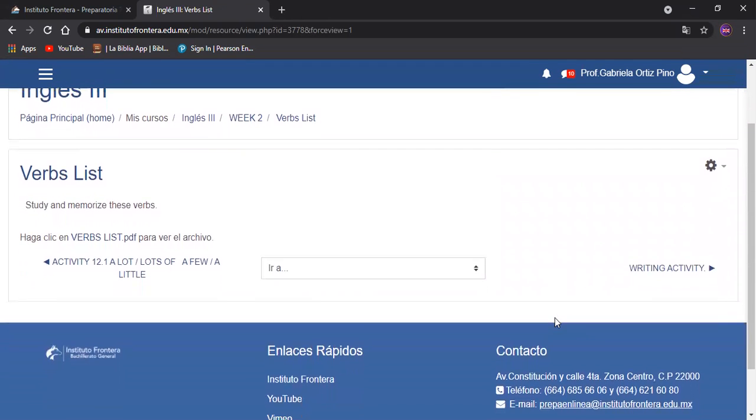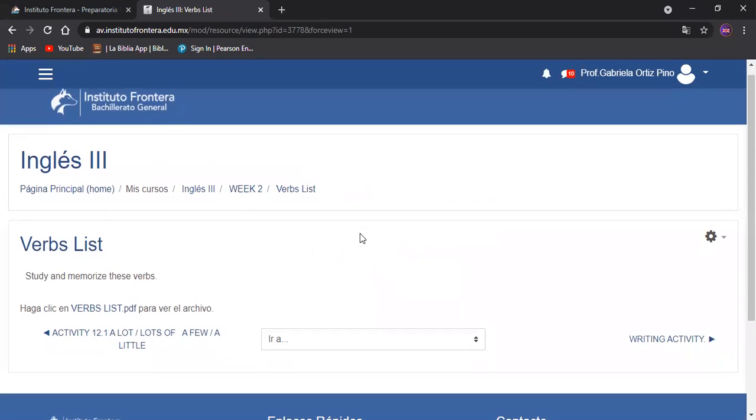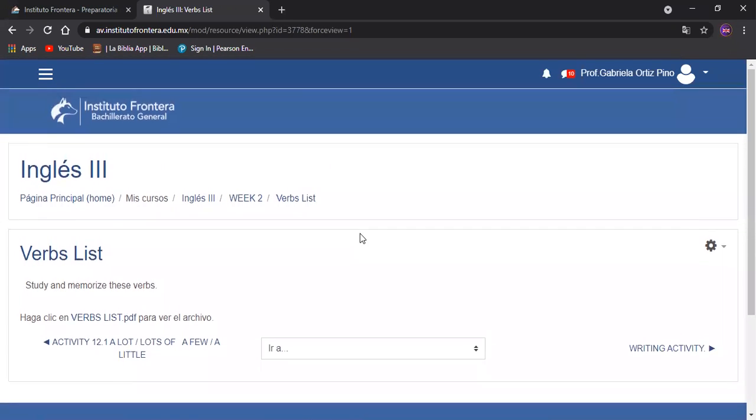Y después de eso podemos ver una lista de verbos que va a ser necesario que podamos memorizar, porque al final de cuentas los verbos nos van a resultar útiles para tener vocabulario, ¿no? Para poder crear una conversación, porque podemos conocer la gramática, pero si no tenemos vocabulario para poder hablar, entonces nos va a resultar más complicado el poder crear una conversación.